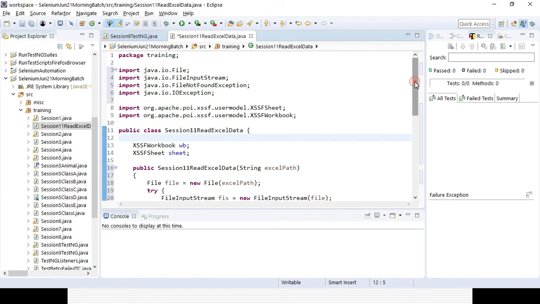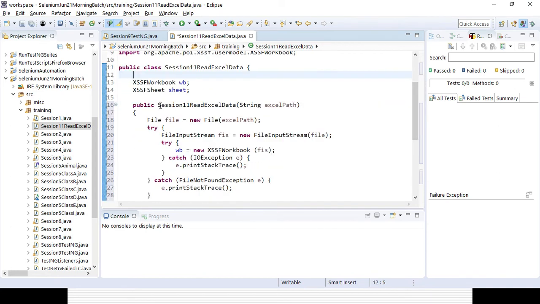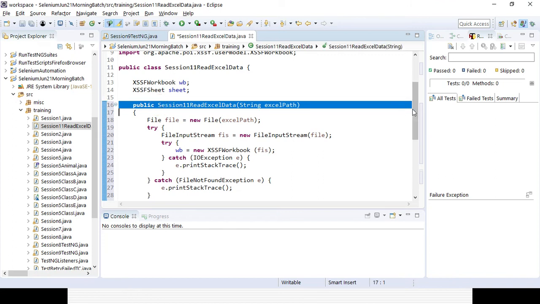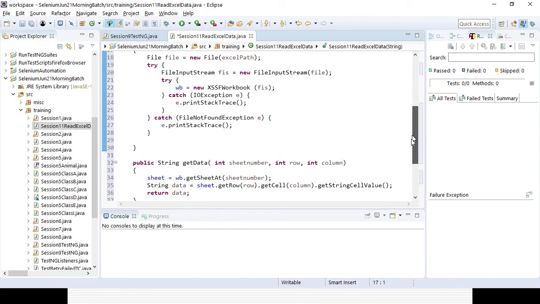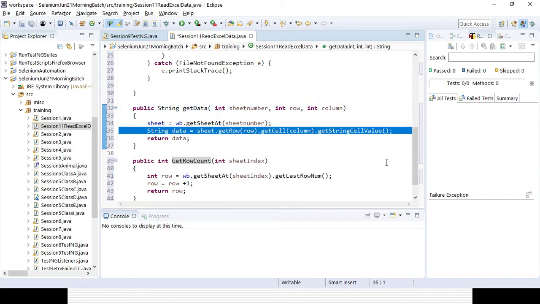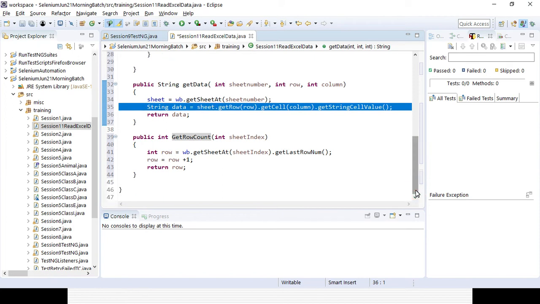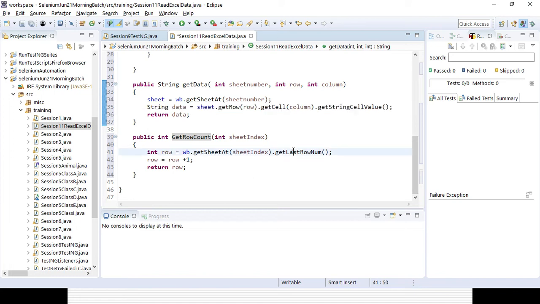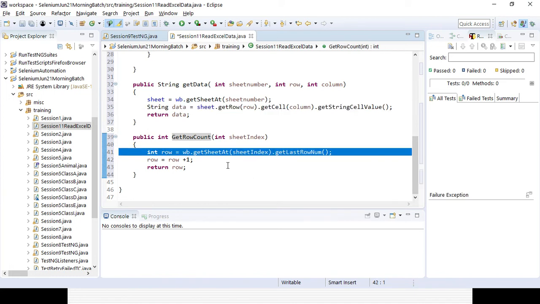I am creating 3 methods. One is to read the Excel path here, right? Then I want to read the sheet, then row, and then column, and get the data. The third one is to iterate through all the rows one by one and see how many rows of data there are. Until data is present, I will be iterating, and once it is blank, I will stop iterating, until the last row number where the data is available.